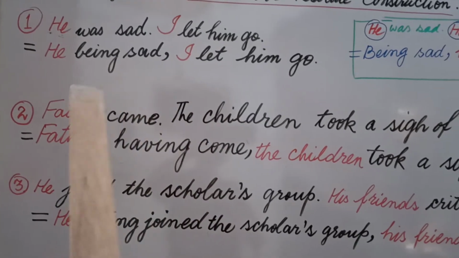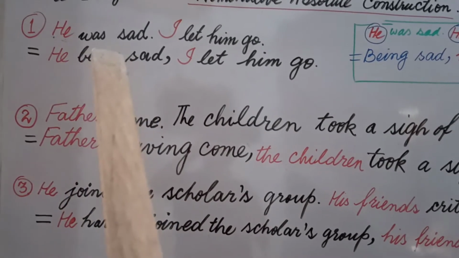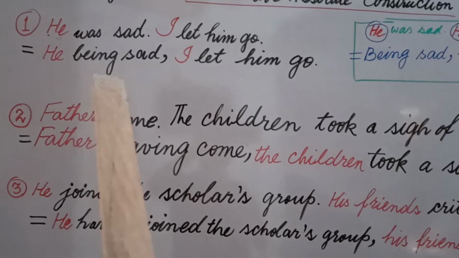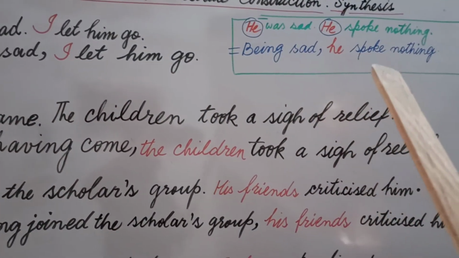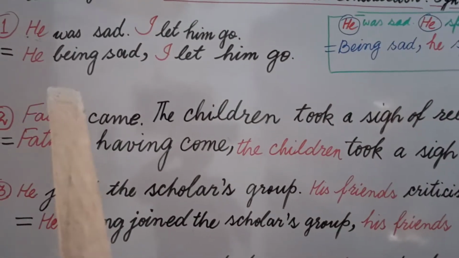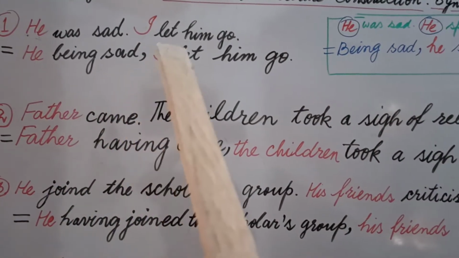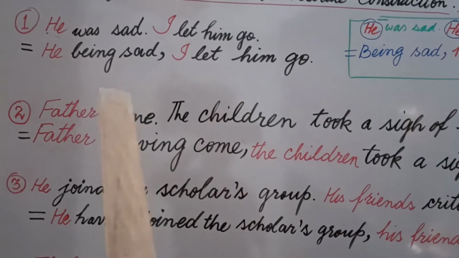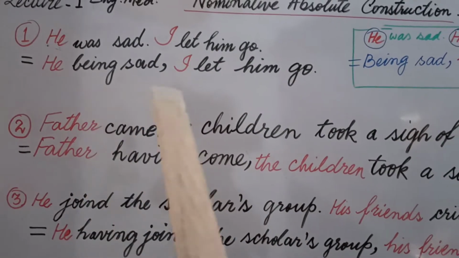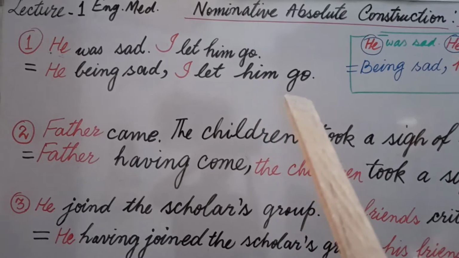Let's understand. We will change was into being as we did in normal participles. I wrote he being sad, and the rest of the sentence will remain the same. In this way, my sentence is he being sad, I let him go.